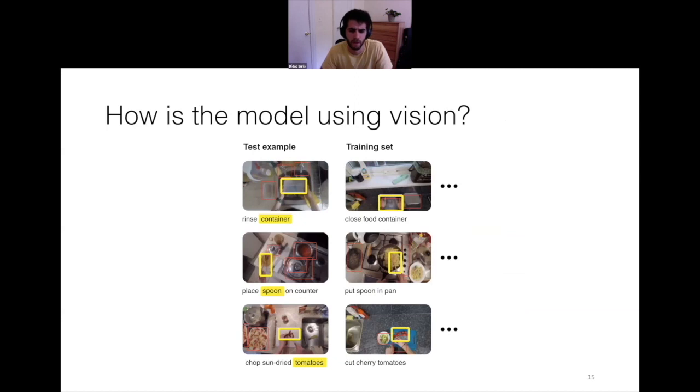Finally, we also look at what the model is doing. So we conduct a few qualitative experiments that suggest a very high interaction between language and vision in our system. And here we show one of them. In this experiment, we block out different regions in the input images according to some region proposals. And then we evaluate how much worse the prediction is when predicting the word in yellow, which is the ground truth. So first we mask out one region in the image and evaluate how much worse the prediction is compared to not blocking any region.